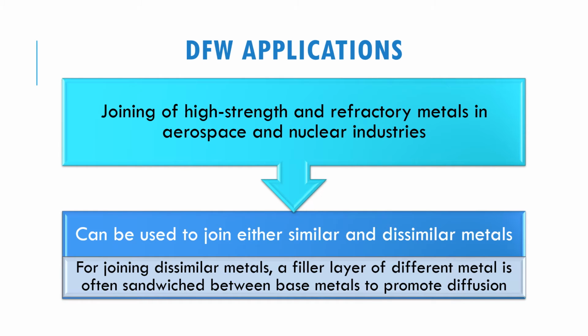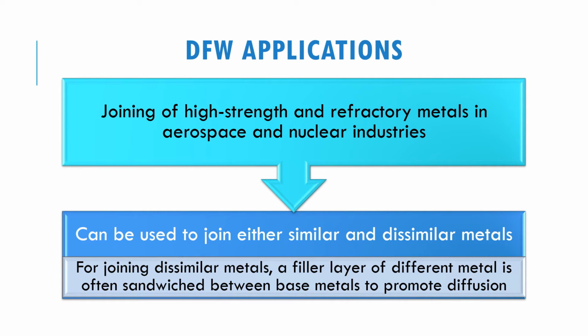Diffusion welding is usually applied to high strength and refractory materials. For example, in the aerospace and also nuclear industry, where you want a very strong welding process, and we don't want any leakage in the process of the welding. Okay, so it can be used to join either similar or dissimilar metals.